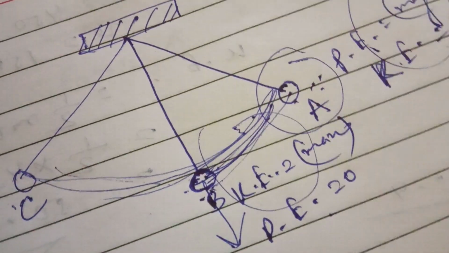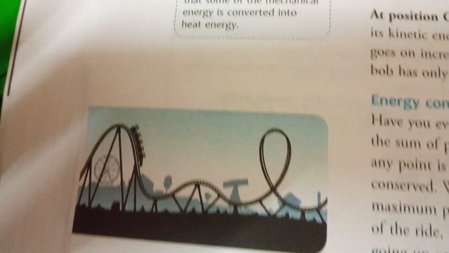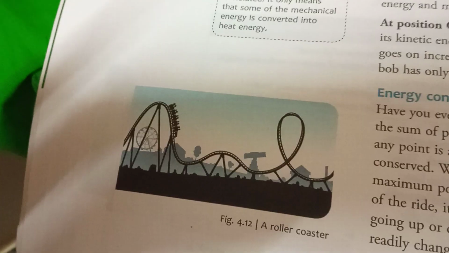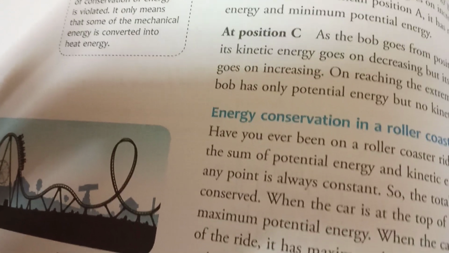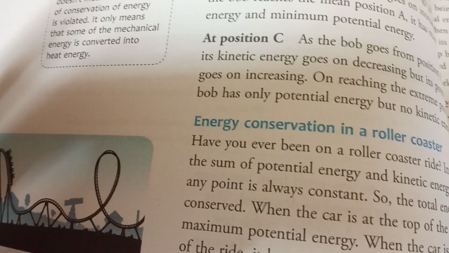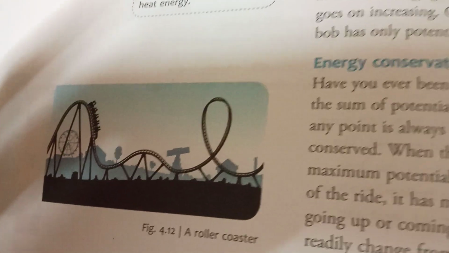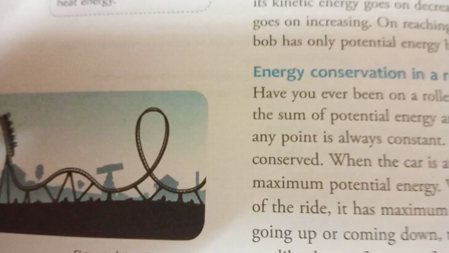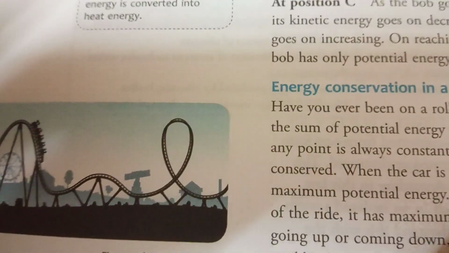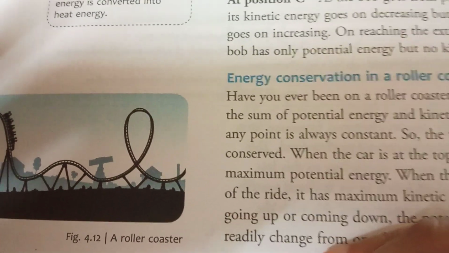Now see another example. You see here another example of a roller coaster. In a roller coaster, the sum of total energy, meaning the sum of the potential energy and kinetic energy of the car at any point, is always constant. So the total energy is always conserved. So we can say that the law of conservation of energy is valid in the roller coaster.